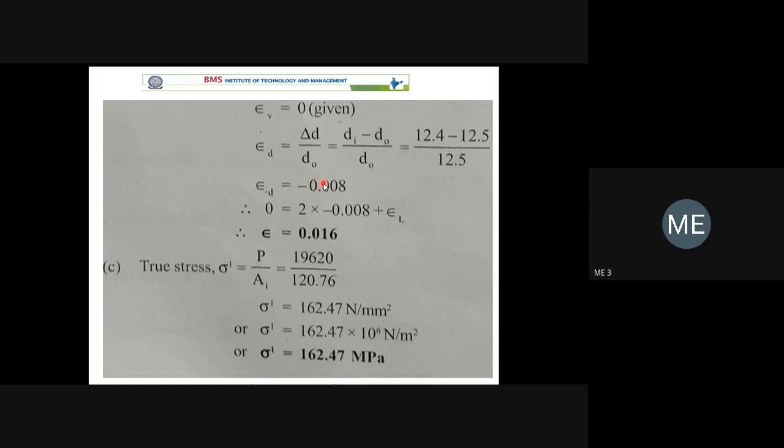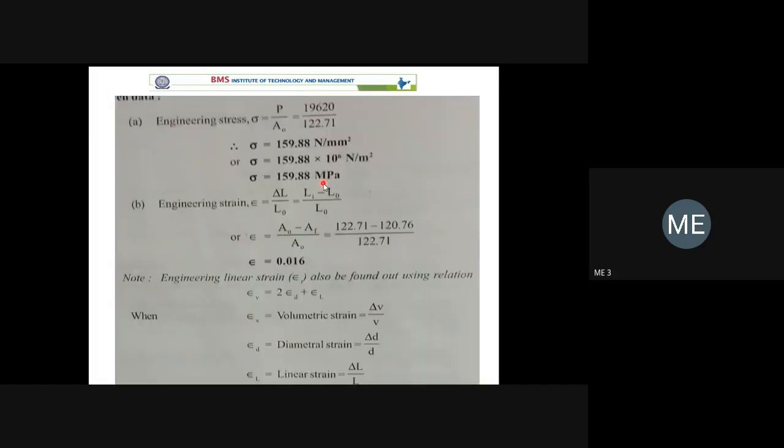We are assuming that the initial volume of the specimen is equal to the final volume. When the initial and final volumes are the same, your delta V becomes 0. That means in this formula, epsilon V is equal to epsilon D into epsilon L, and epsilon V is known. The volumetric strain is 0. There is no change in volume, only change in shape and dimension. Change in diameter may take place, change in length may take place, but the volume remains the same.